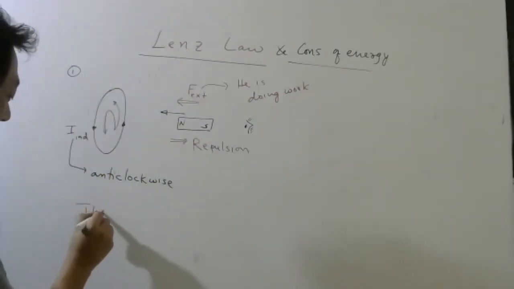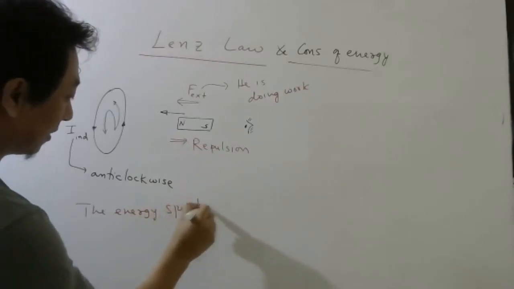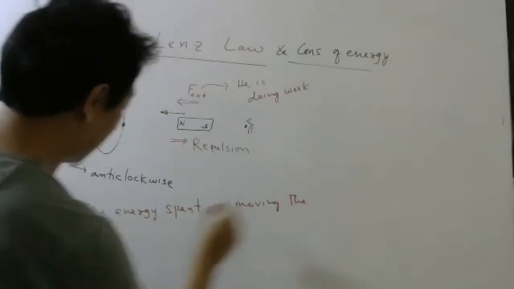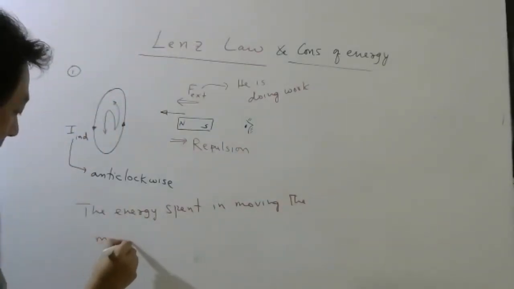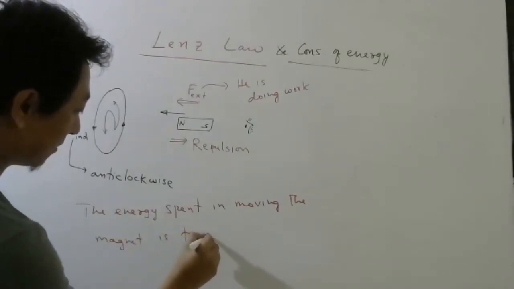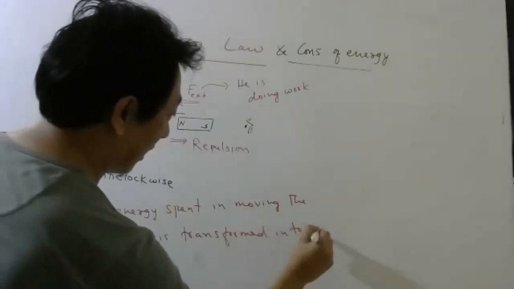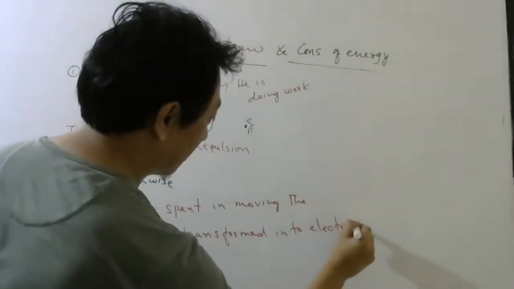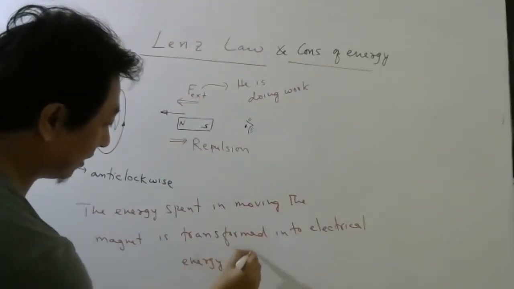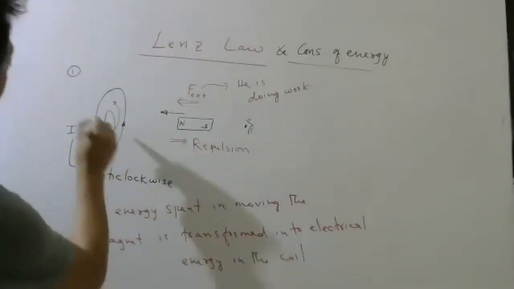So the energy spent in moving the magnet is transformed into electrical energy in the coil. Which coil? This coil.